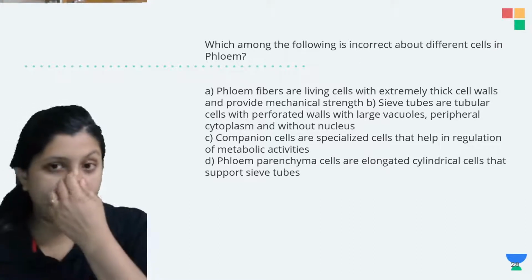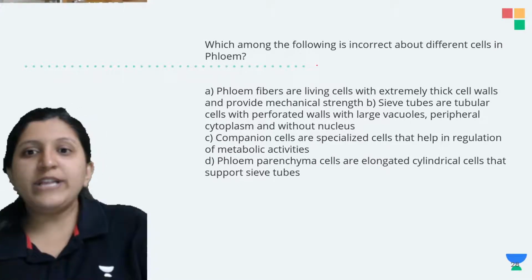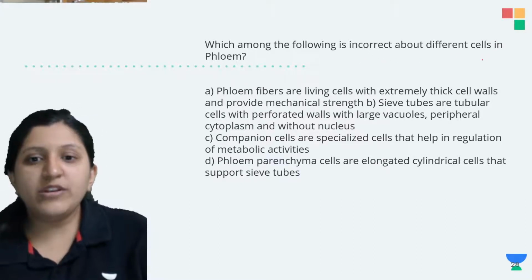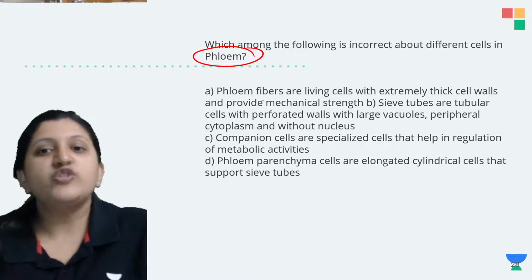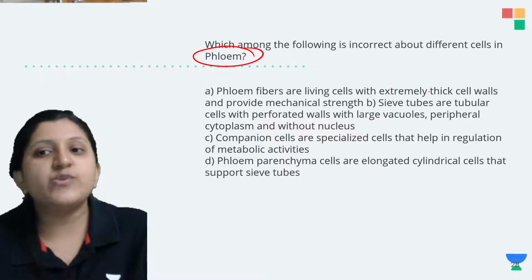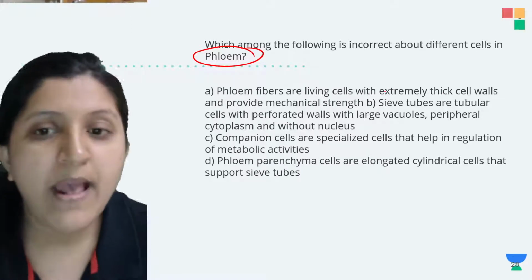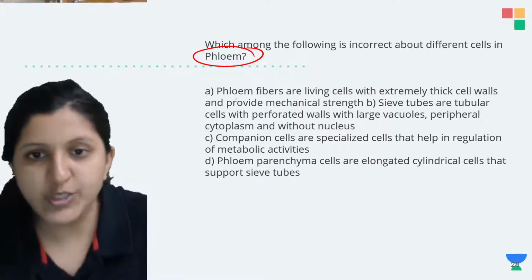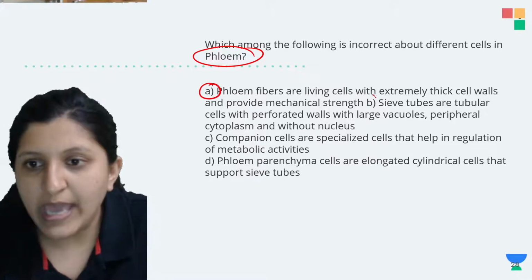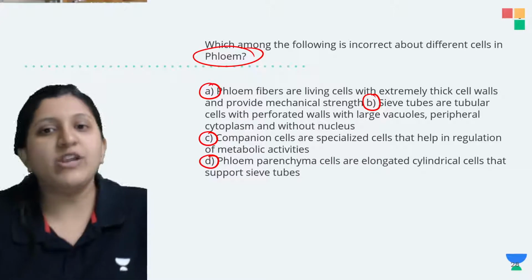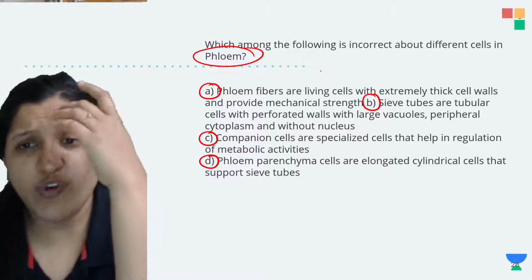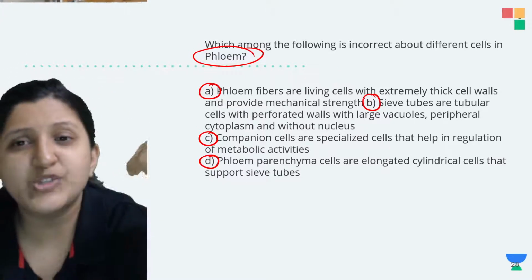Okay, now I am able to see your comments. So which among the following is incorrect about the different cells in the phloem? So this is with respect to phloem now. Option A: phloem fibers are living cells with extremely thick cell walls and provide mechanical strength. You can see option B, option C and option D here.